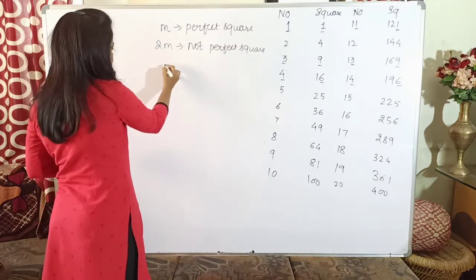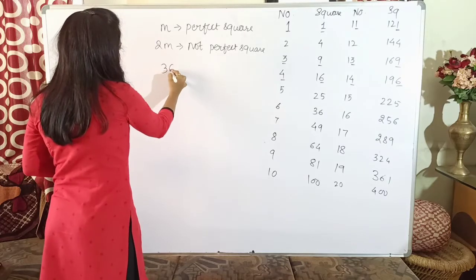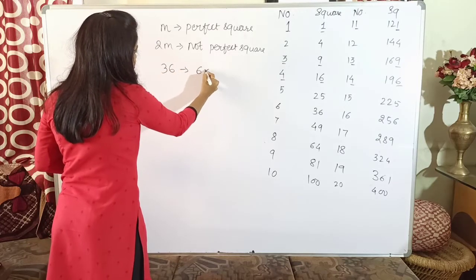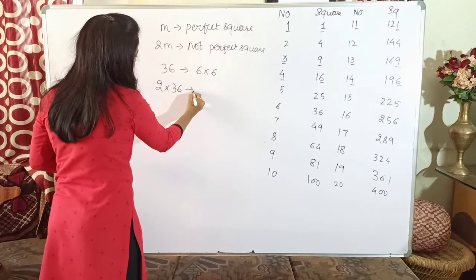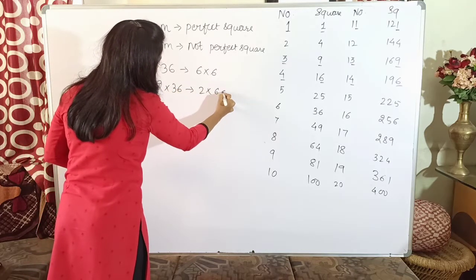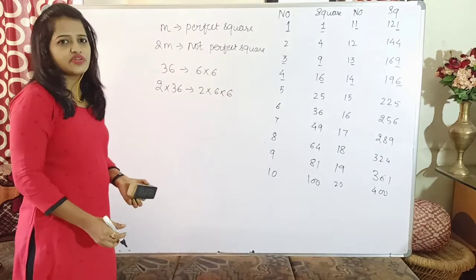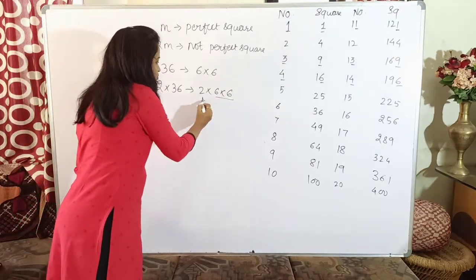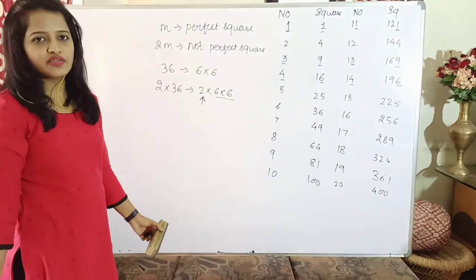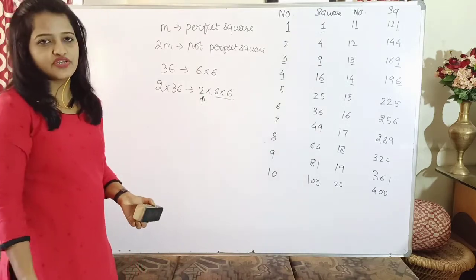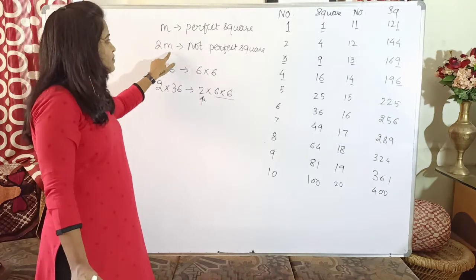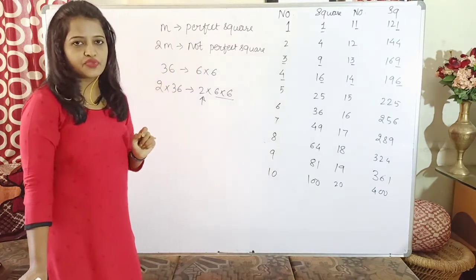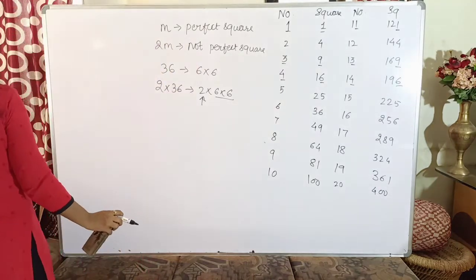So here let us consider one example, 36, which is the square of 6. So it will be 6 into 6. If I multiply 2 to it, it will be 2 into 36. So how do I write it? It will be 2 into 6 into 6. Now will it be a perfect square? As you can see, 6 is in pair. But what about 2? 2 does not have its pair. So definitely it will not be a perfect square. So that is what the property says. If m is a perfect square, 2m will not be a perfect square.